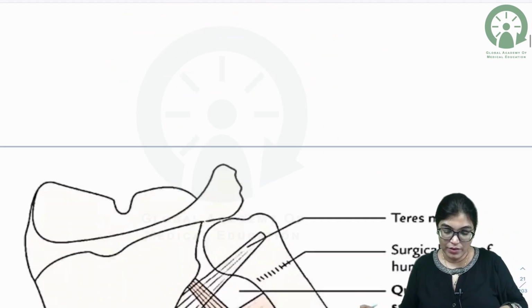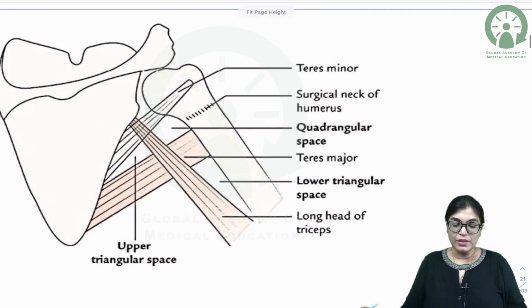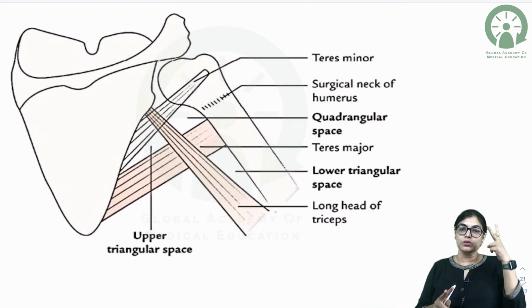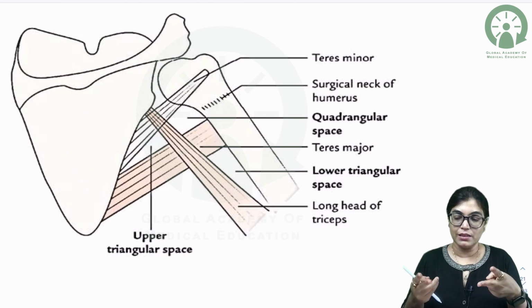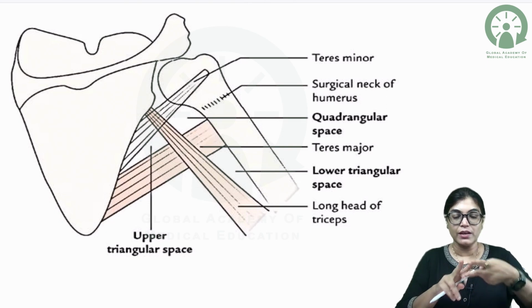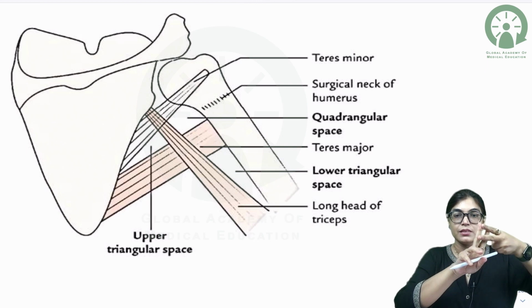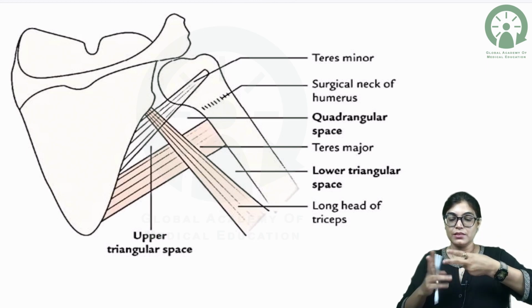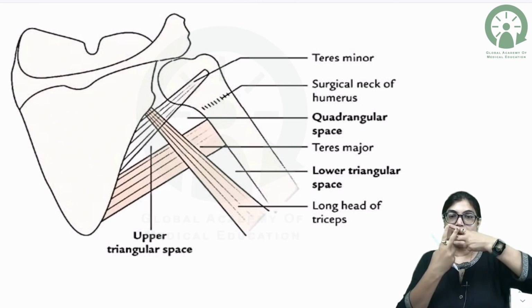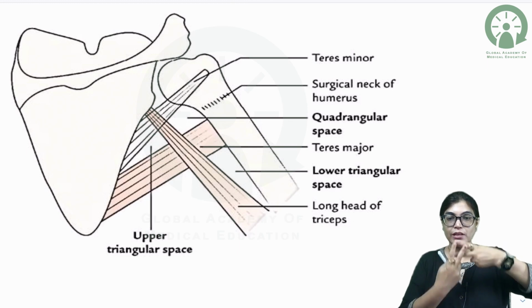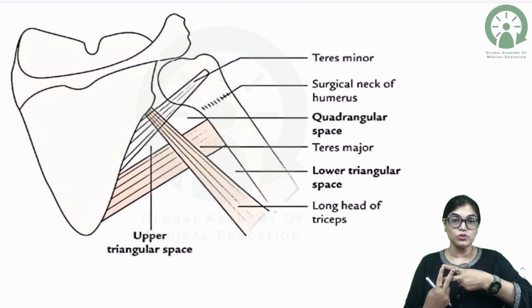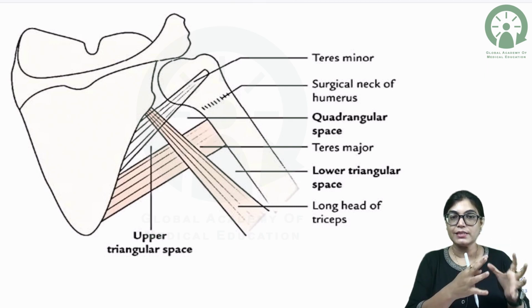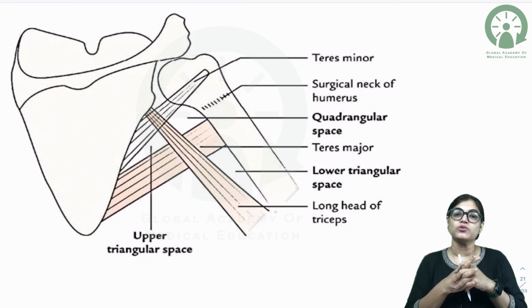Okay, now let's see this image. Firstly, I want everybody to use two fingers of both hands, the middle and index fingers, and make a shape like this. You can get a quadrangular space, and an upper and lower triangular space. So you can use your fingers just to understand, and we can see this two-dimensional image to understand better.